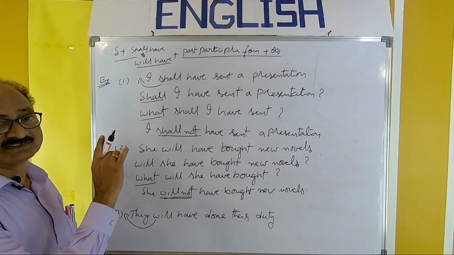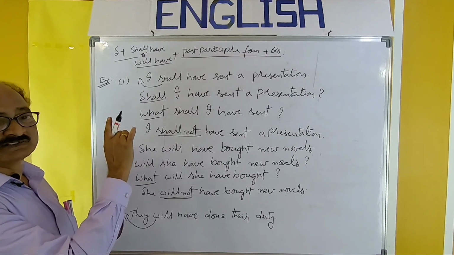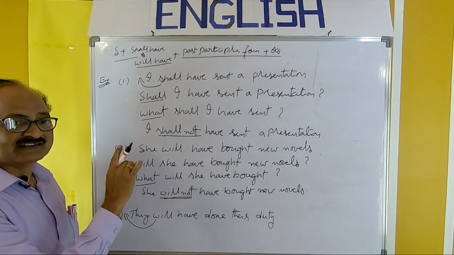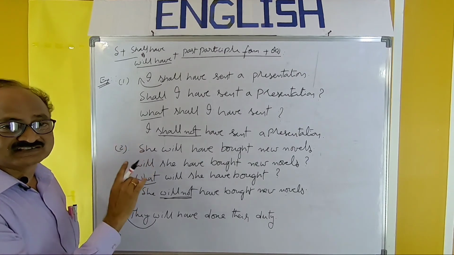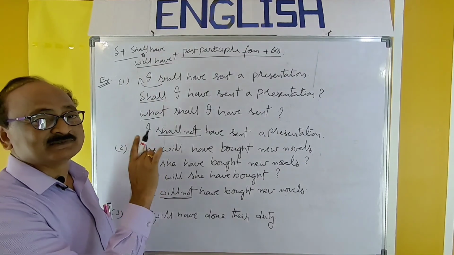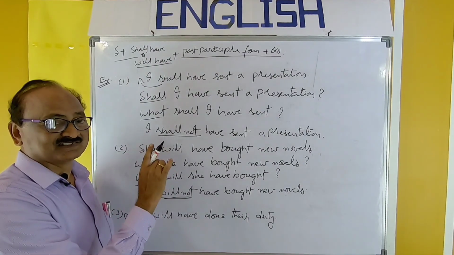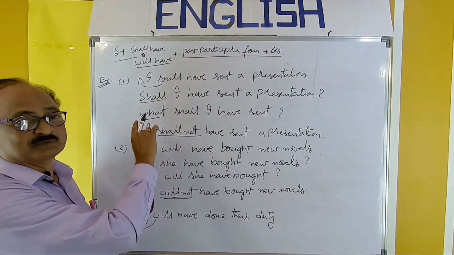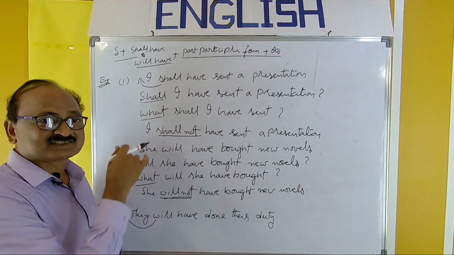Future perfect: affirmative sentence, then interrogative sentences, two types, and negative sentence. So you can learn all these different patterns simultaneously in one place. Next, I will explain the usage of future perfect in the next video.